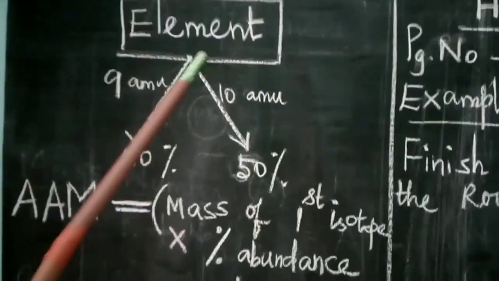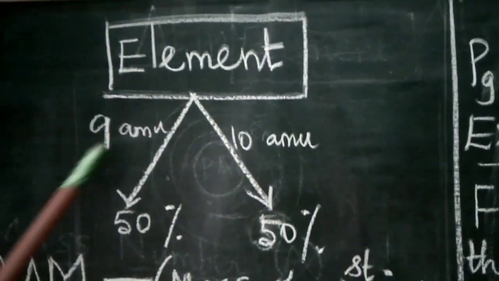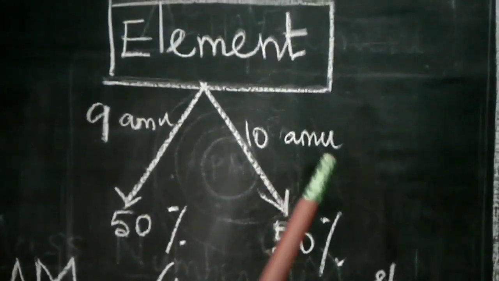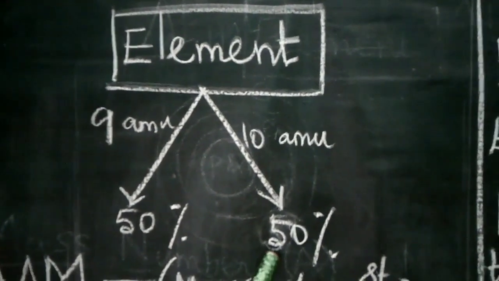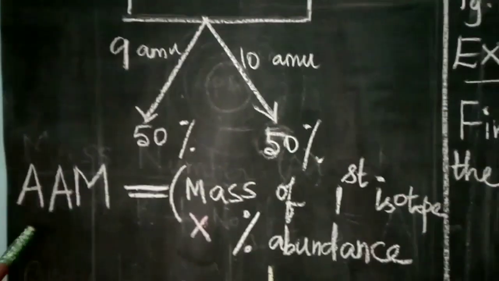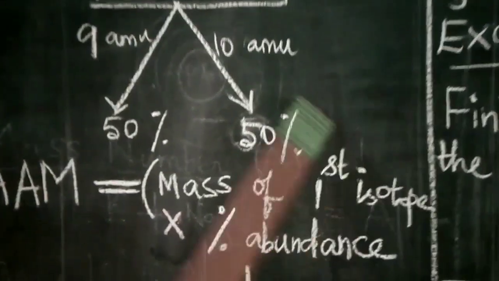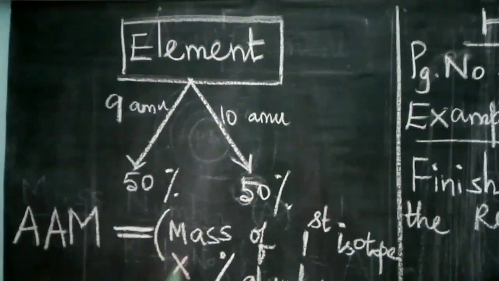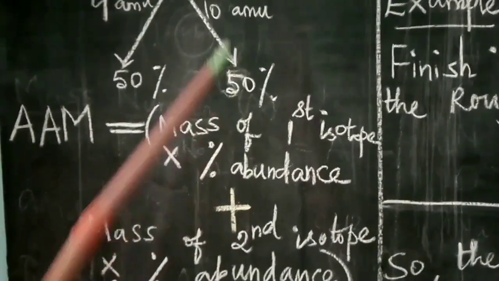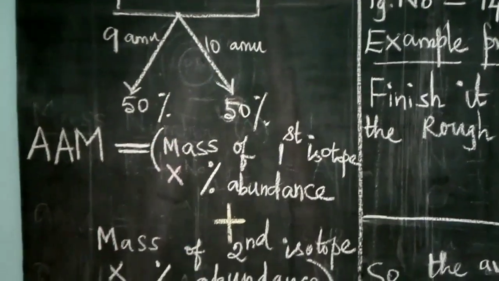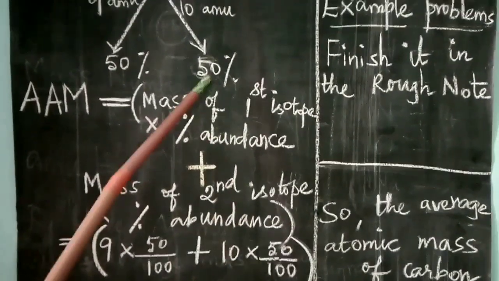Consider an element. It has naturally occurring isotopes of 9 atomic mass unit and 10 atomic mass unit, with percentages of 50% and 50%. So how do we find the average atomic mass? The formula is the mass of the first isotope, here 9, into its percentage of abundance, 50%, plus the mass of the second isotope, that is 10, into its percentage of abundance, also 50%.